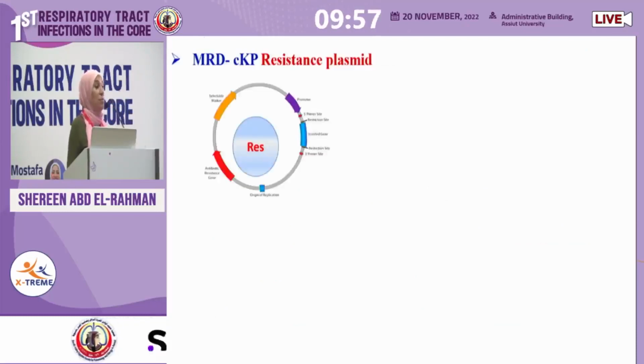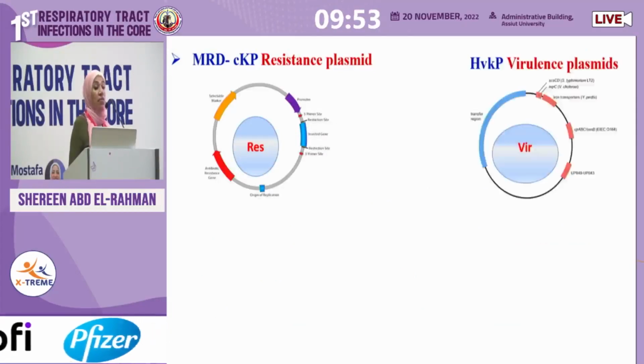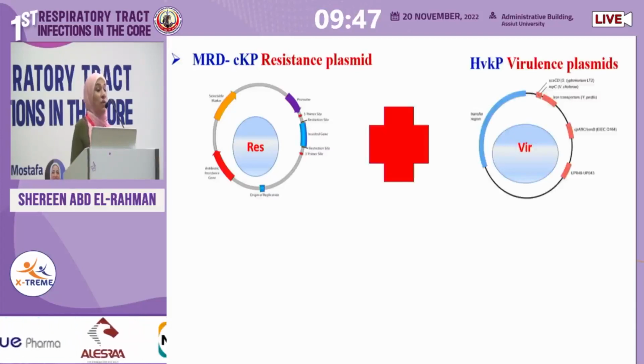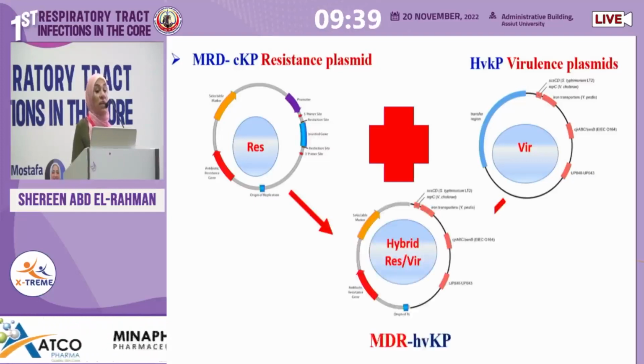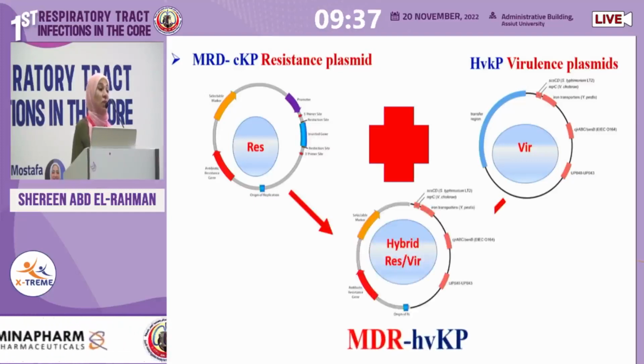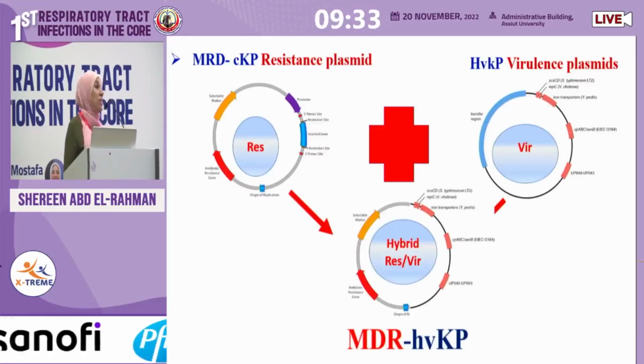Klebsiella has a plasmid that carries resistance genes, and the hypervirulent Klebsiella has a plasmid that carries virulence genes. What has happened is that when these two pathogens meet in a single patient, the two plasmids combine, and we have this hybrid resistance-virulence plasmid that caused us to have a multi-drug hypervirulent Klebsiella pneumoniae that we see now.